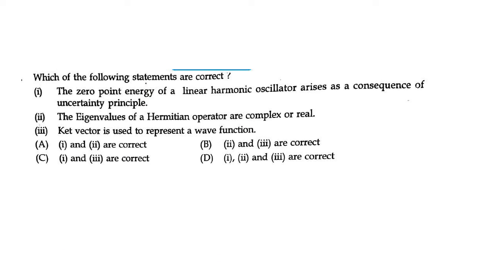Here it is given: which one of the following statements are correct? The first statement: the zero-point energy of the linear harmonic oscillator arises as a consequence of the uncertainty principle. The second statement: the eigenvalues of a Hermitian operator are complex or real. The third statement: the ket vector is used to represent a wave function. So we are going to analyze these three statements in a quantitative manner.